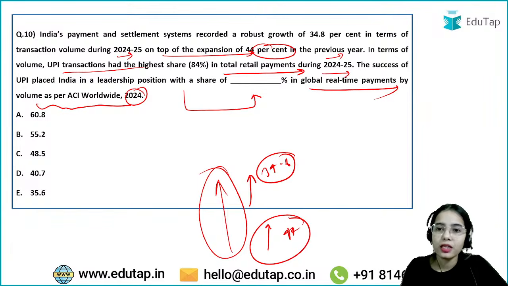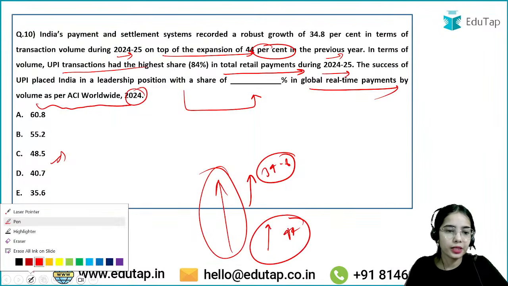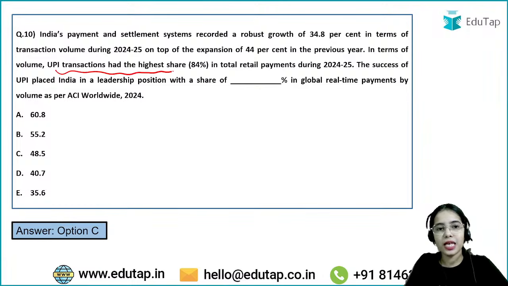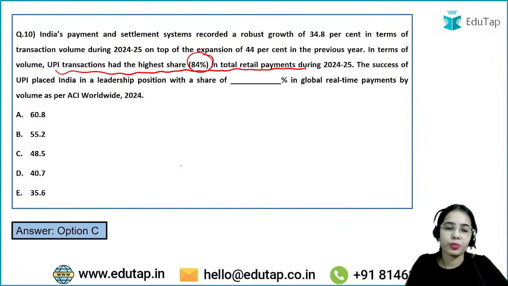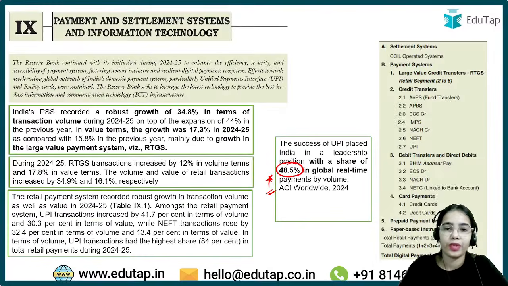So UPI placed India in a leadership position with a share of 48.5%, very good, in global real-time payments by volume. Okay, so here the answer is 48.5%. So this is very, very important data that you need to keep in mind. Okay, as well as this data is also important, that the UPI transactions had the highest share in total retail payments of 84%. So UPI transactions had the highest share in the total retail payments by 84%.